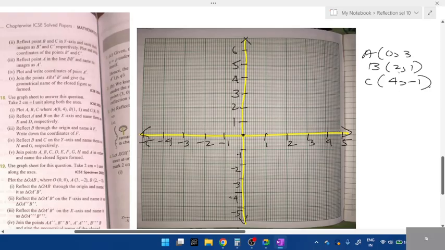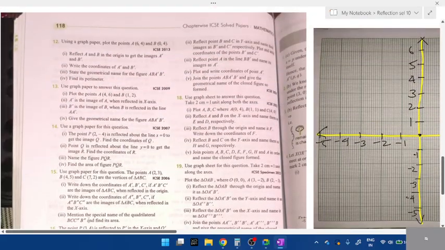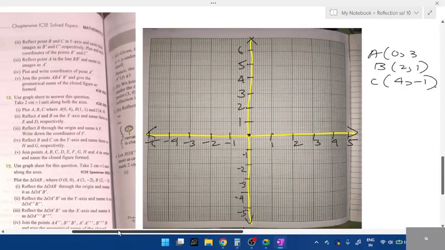Okay, first question, plot these 3 points. That is what they're doing, right? Take 2 centimeter and plot this. There are 5 sub questions. This question is for 5 marks.